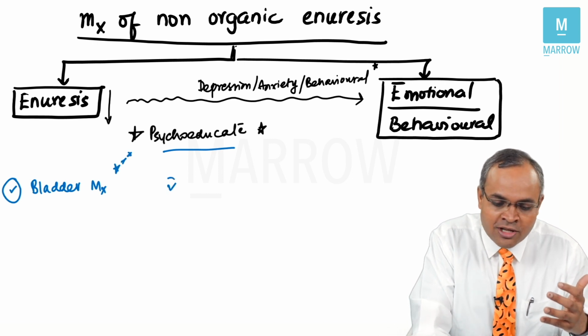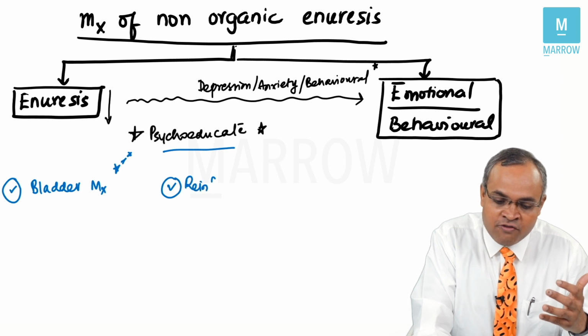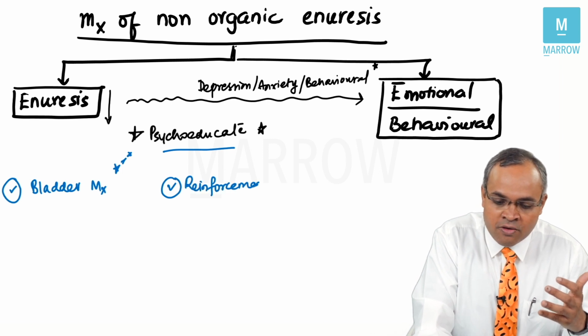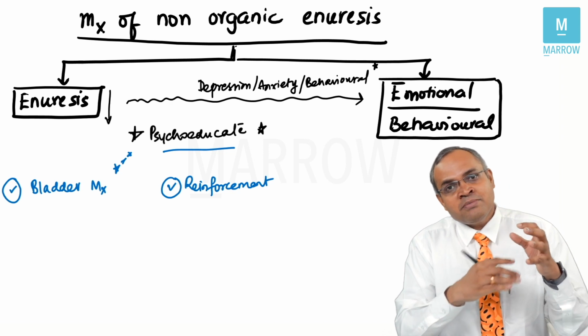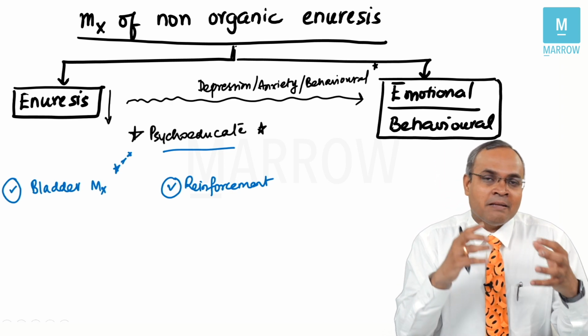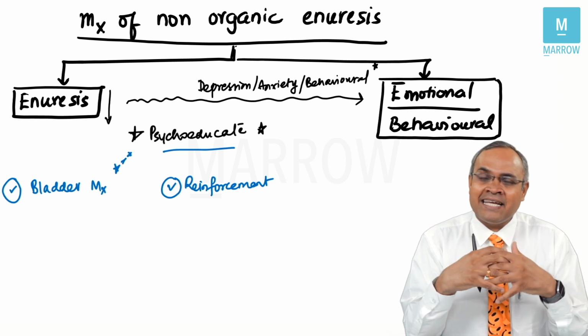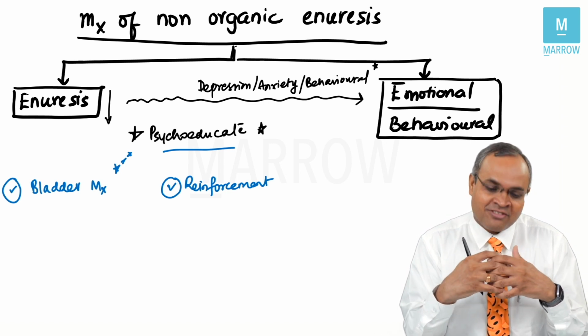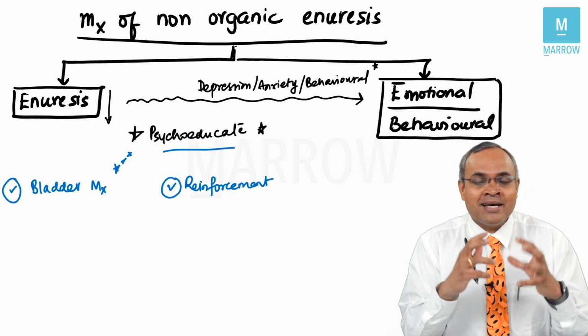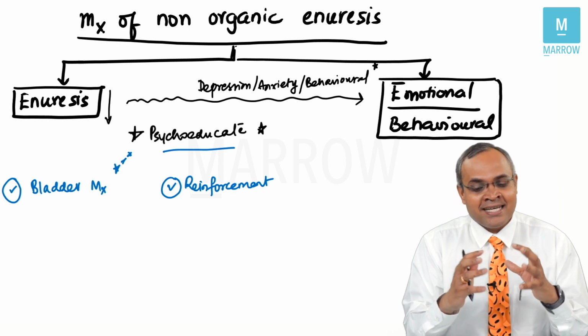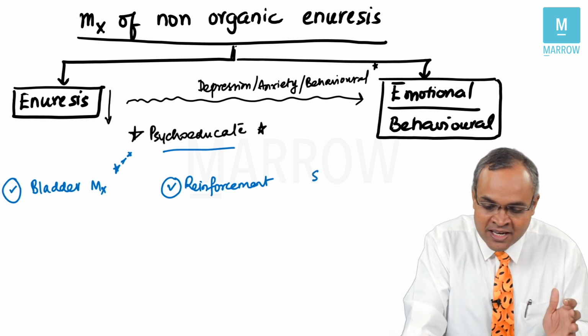After that, you also need to follow a very good reinforcement strategy. Please understand, a lot of times because of the bedwetting problem, the parents and the child would have got into a lot of tussle and problems and criticality, scolding, beating, all this kind of stuff. So you want to do a healthy reinforcement strategy. A simple star chart could be very useful.